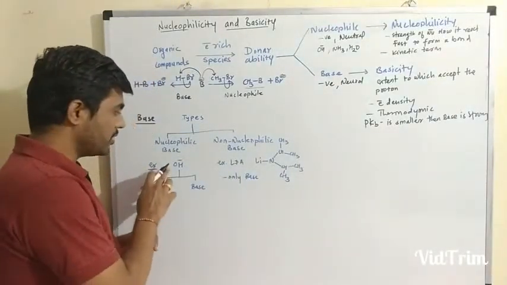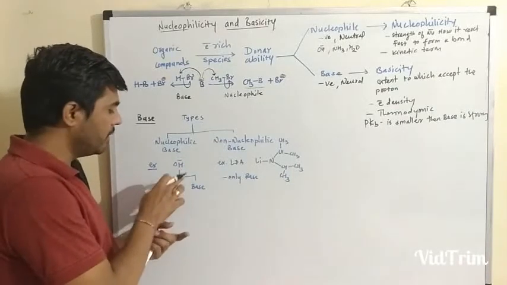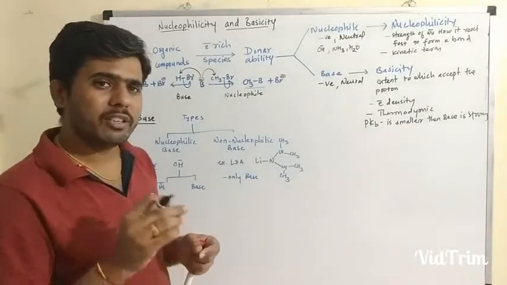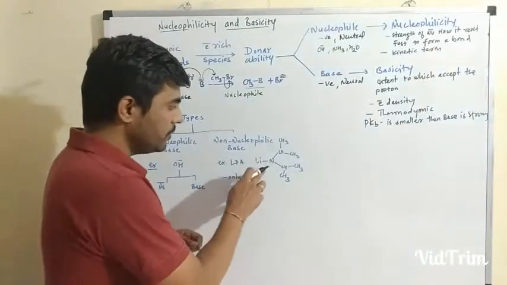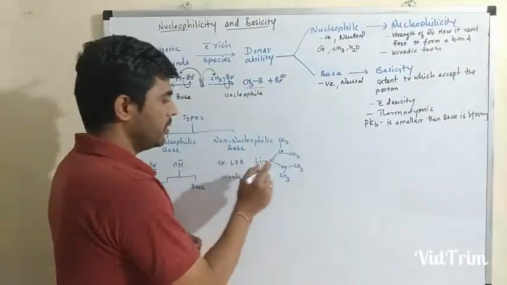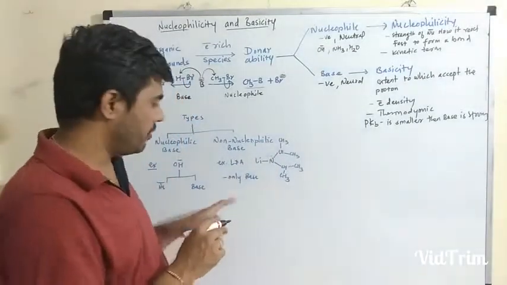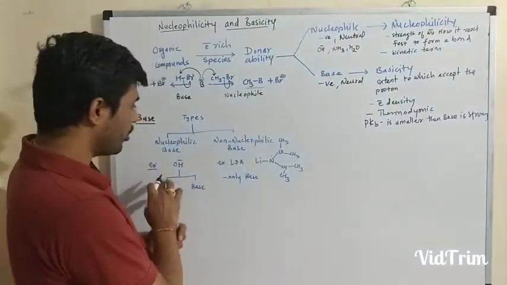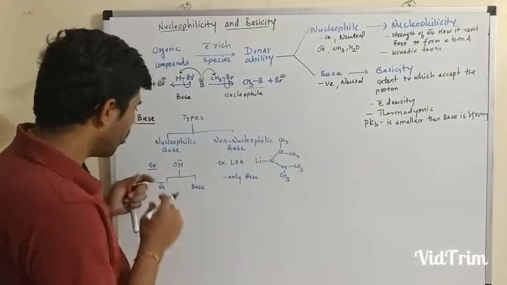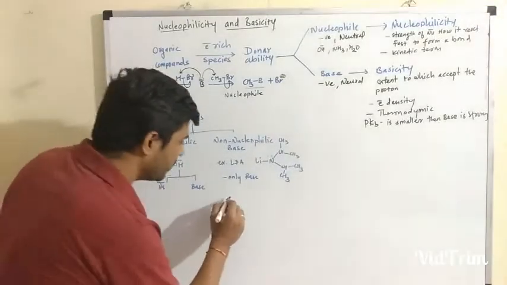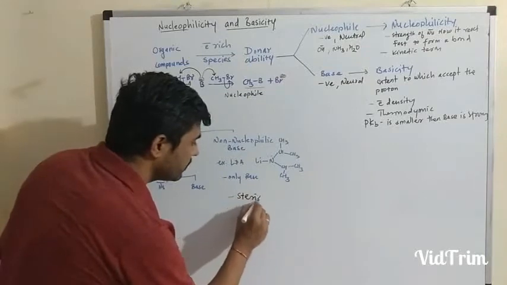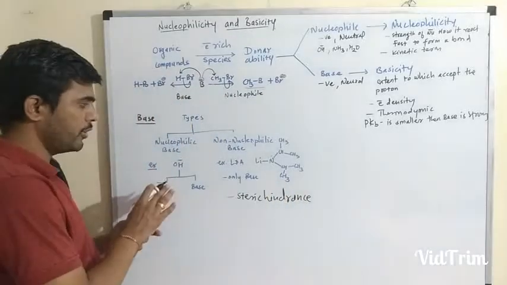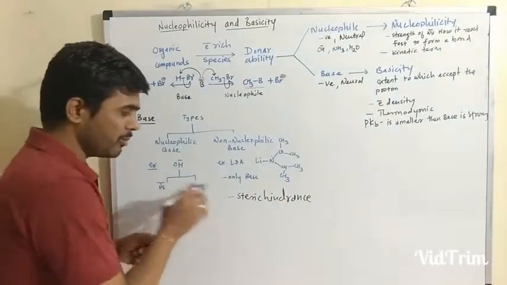So what are the examples? Suppose this example, the hydroxide ion. If you consider this hydroxide ion, it can act as a nucleophile as well as a base. While this LDA, lithium diisopropylamide, is a base which acts only as a base and never acts as a nucleophile, so it is classified as a non-nucleophile. So how can we decide non-nucleophilic base and nucleophilic base? Non-nucleophilic and nucleophilic bases are classified on the basis of steric hindrance.